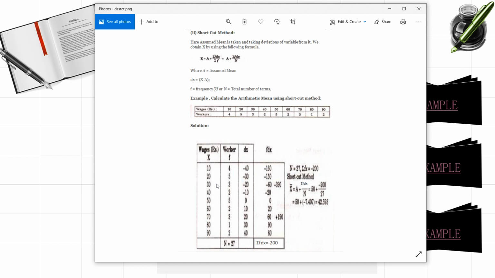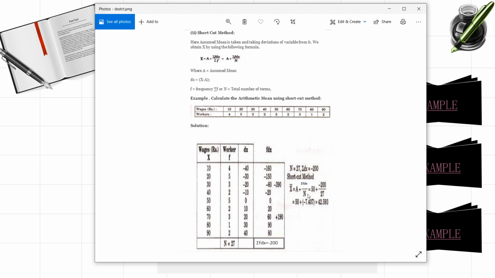In this way, first you find out the dx values and then find out the product of the second column and the third column, that is, frequencies multiplied with dx. Then you will get the fourth column as you can see in the table. After finding out this product, find out the total of f dx, and the formula is very simple. X bar is equal to a plus summation f dx by N. Already we have a as 50 and summation f dx we got as minus 200, divided by N, the total of frequencies. Before also I told you, find out the frequencies total to get the capital N value.